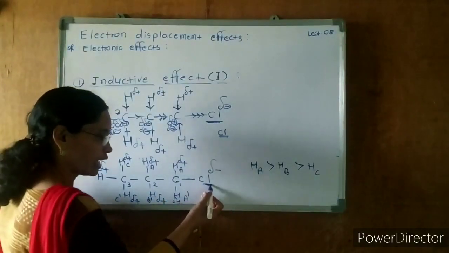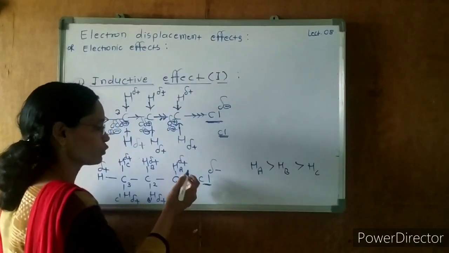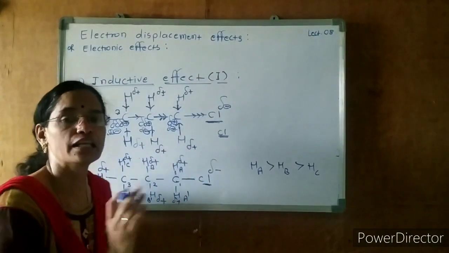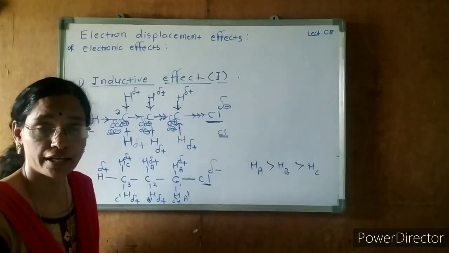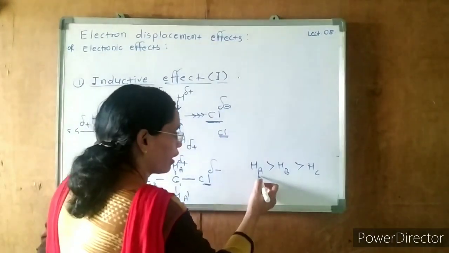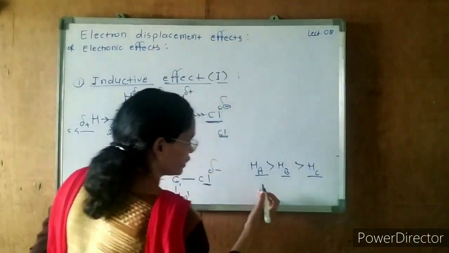The chlorine acquires electrons more powerfully from that hydrogen atom, so the bond becomes very weak and the protons are liberated. So Ha is more acidic than Hb, which is more acidic than Hc.